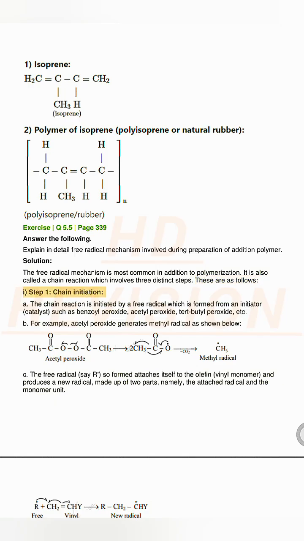Step 1. Chain initiation. A. The chain reaction is initiated by a free radical which is formed from an initiator catalyst, such as benzoyl peroxide, acetyl peroxide, tert-butyl peroxide, etc. B. For example, acetyl peroxide generates methyl radical as shown below. C. The free radical, say R, so formed attaches itself to the olefin vinyl monomer, and produces a new radical, made up of 2 parts, namely, the attached radical and the monomer unit.